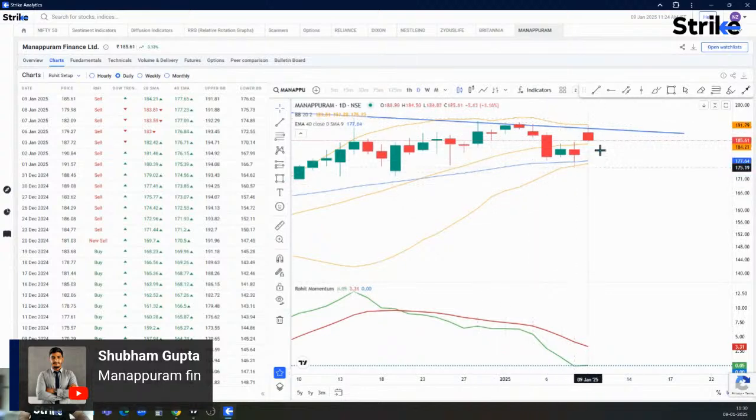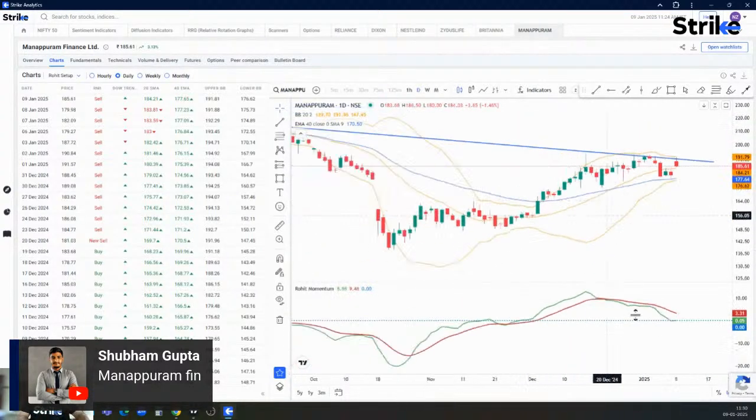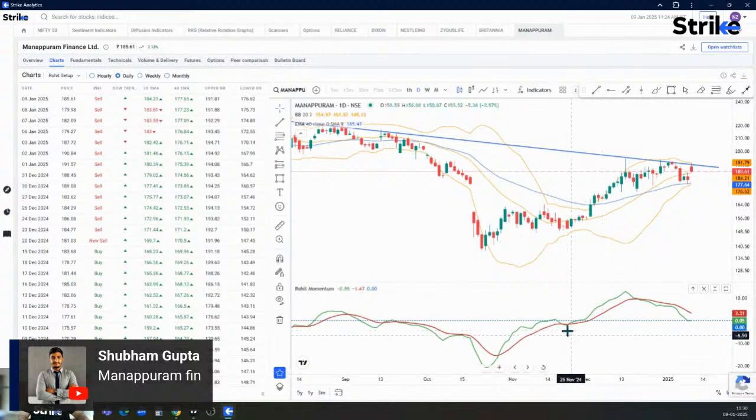The Bollinger Band has gone into a squeeze, indicating some sideways movement. Momentum indicator on the daily is also not so strong, not so bullish. It has completed its cycle basically, which it started from here. On 26 November, the new buy signal was given, and the price was somewhere around 154. And now the RMI has gone below zero or has touched zero, indicating that this one cycle is over.